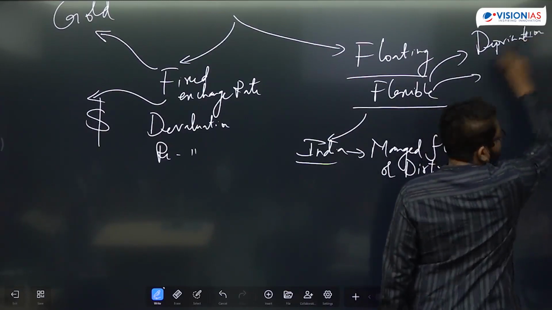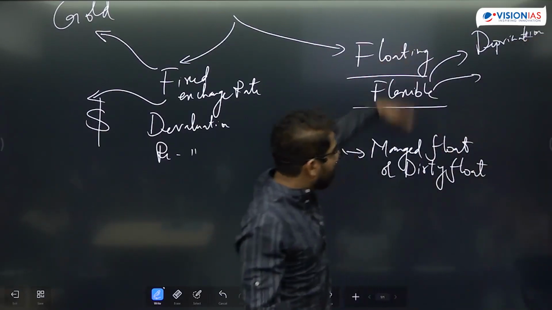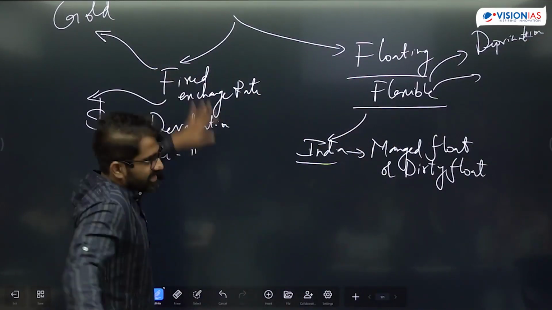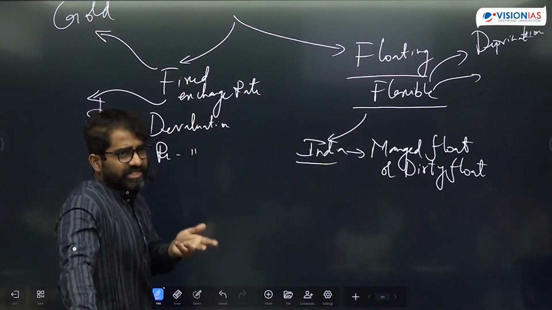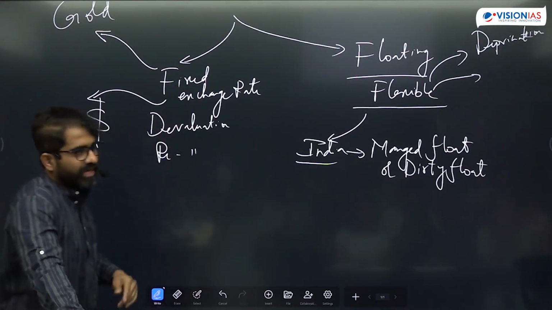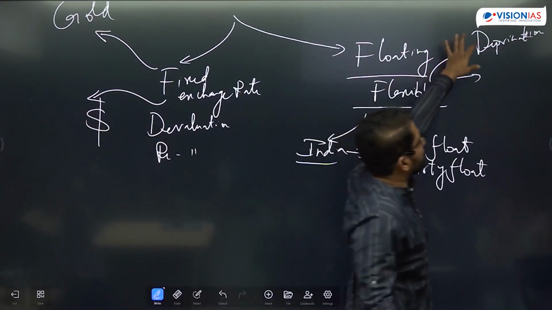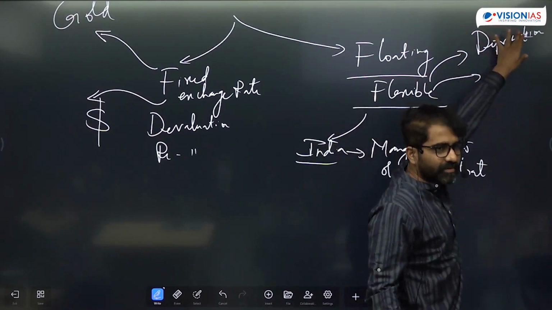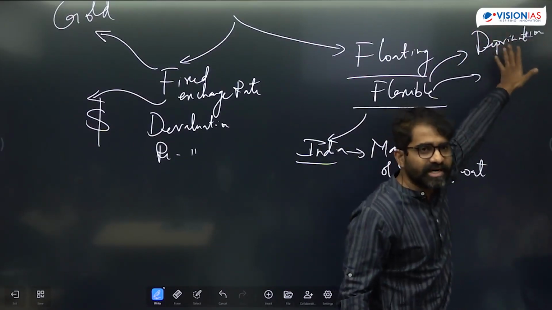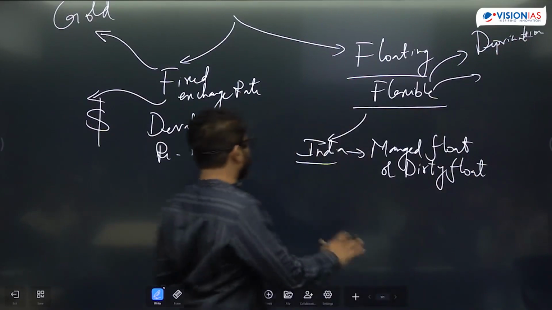These are words used in a market system. Devaluation means reducing the value of the currency irrespective of the market. In depreciation, the value of the currency goes down because of the forces of demand and supply. It is because of the demand and supply graph. That is what you have to remember.